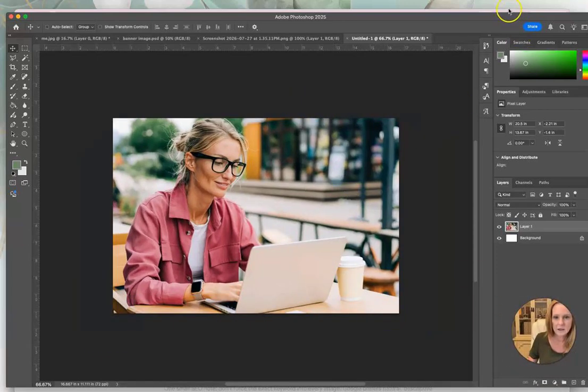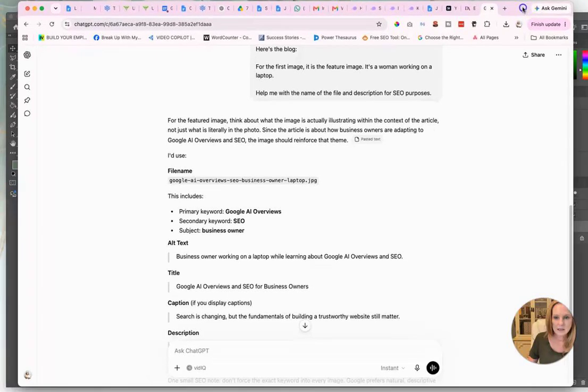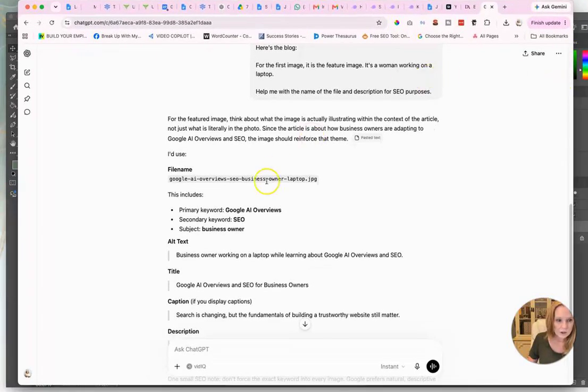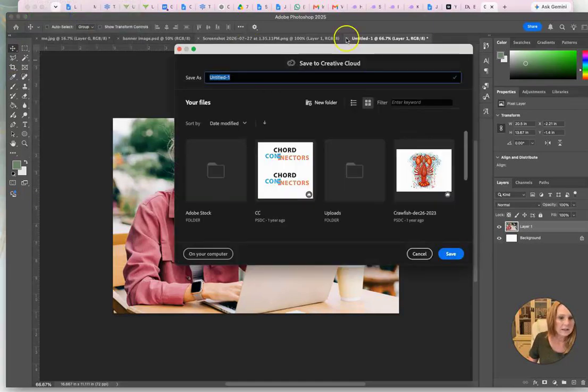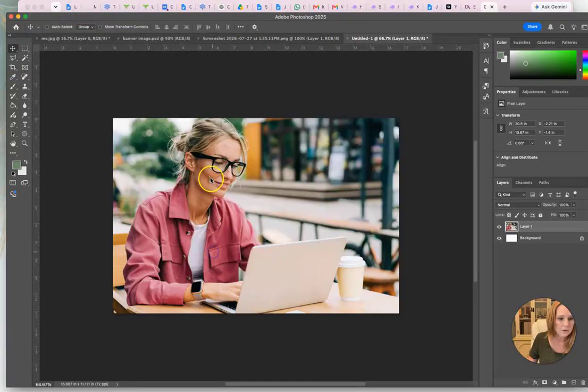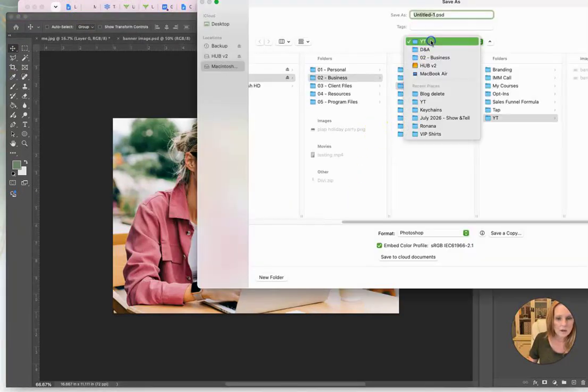Okay, let's see what it said. Let me just kind of move this up so it's easier to switch. File name, we're just going to save it as that. So now to see file, save as, and I'm going to choose this dialog box.